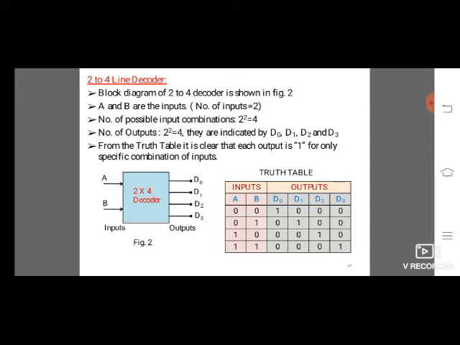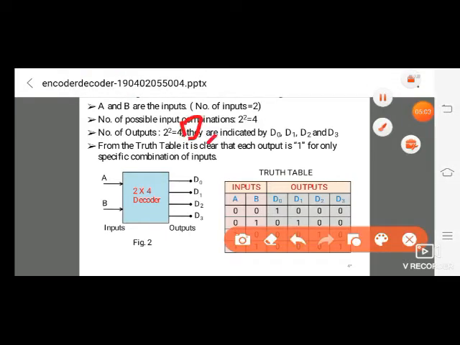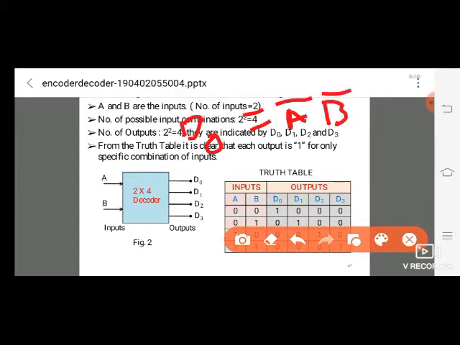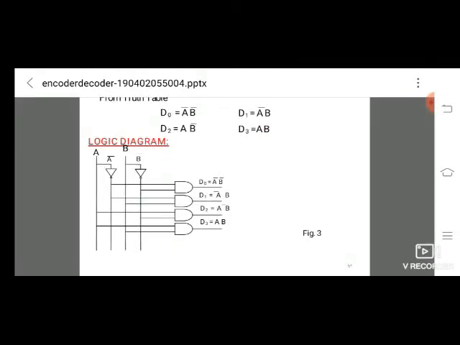From that truth table we are designing the circuit diagram also. So we have observed where D0 we are getting 1 here. Based on this one we are writing the equation D0 equal to, in SOP form, A bar B bar. Same thing, D1 equal to, we are getting output 1 here, so A bar B. Next one, the D2 we are getting 1, that means condition A B bar. Based on that, this is our 4 equation condition.